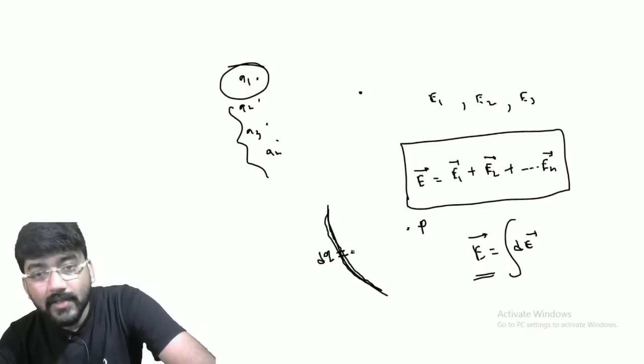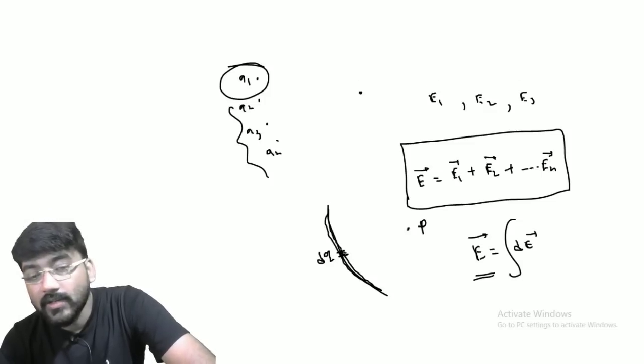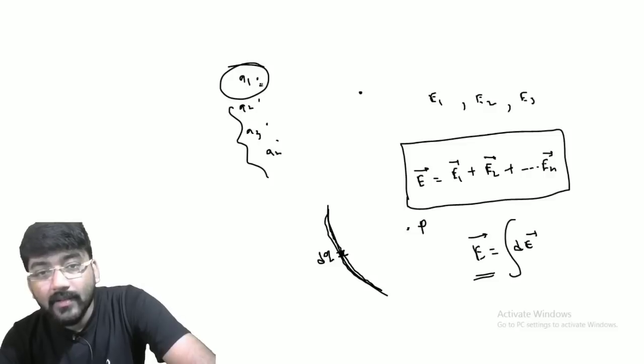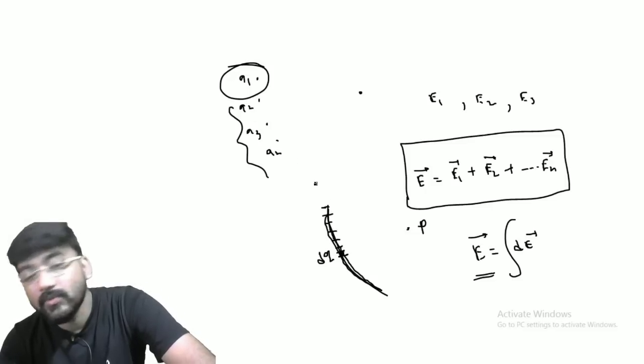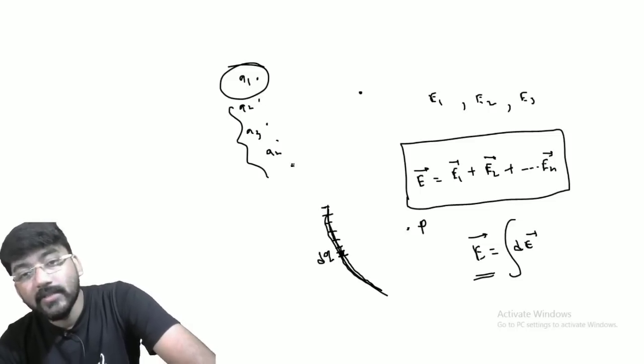But here it is sufficient to say that if there is a continuous charge distribution, we have to take a small dq. For point charges there is q1, q2, q3, q4 separately, but for continuous charge distribution we have to take dq, dq, dq, which are equivalent to q1, q2, q3. Here each dq may be different.